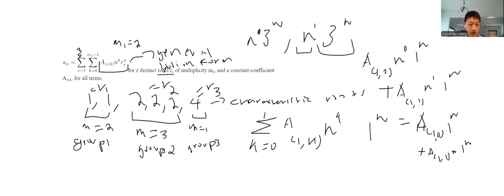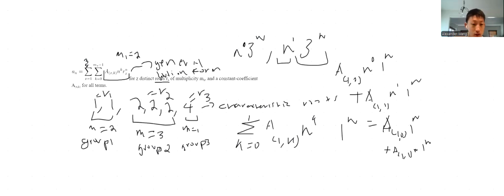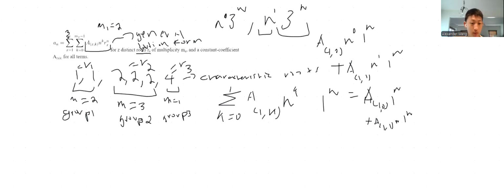And we can just do the same thing for group 2, which x equals 2, multiplicity m of 2 is equal to 3, as we said here. So right here we have m equals 3 because there's 3 2's. So we basically have the sum of k equals 0 to 2 because the multiplicity of the second group is equal to 3, and you do 3 minus 1 is equal to 2.